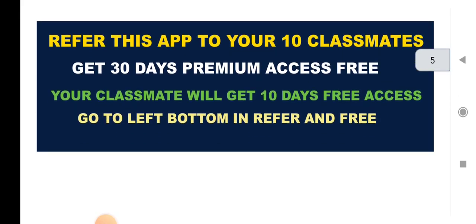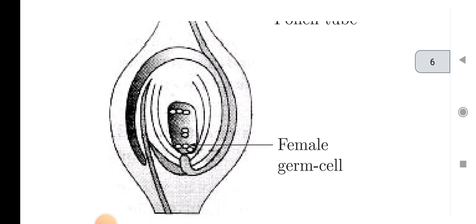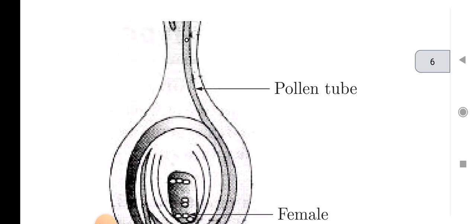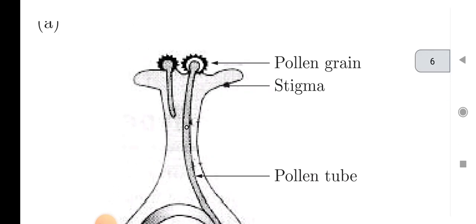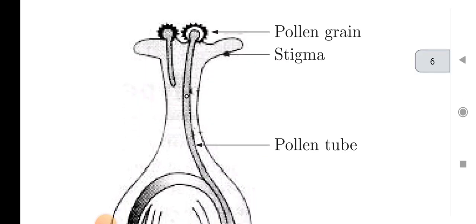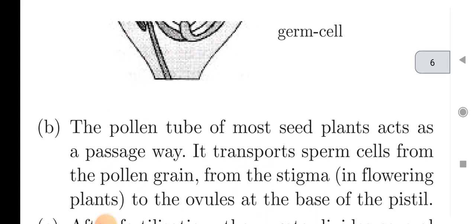So the answer is, there is a diagram of a flower in which you can see the female germ cell, and the second part is the pollen tube. On the upper part of the pollen tube there are some small particles attached, which are called pollen grains, and this is the pollen tube present in a stigma.